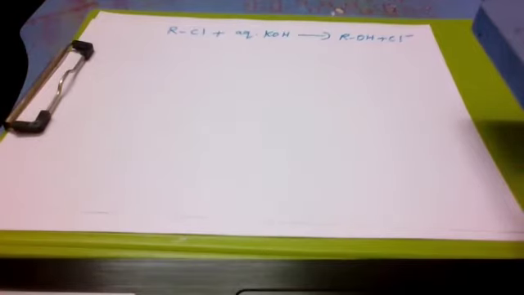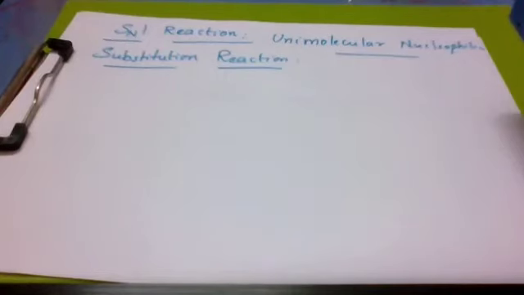Now we study SN1 reaction. SN1 reaction means unimolecular nucleophilic substitution reaction. Alkyl halides undergo nucleophilic substitution reaction. If the reaction follows first order kinetics, it is called SN1 reaction. That is, when only one molecule is involved in the rate determining step.